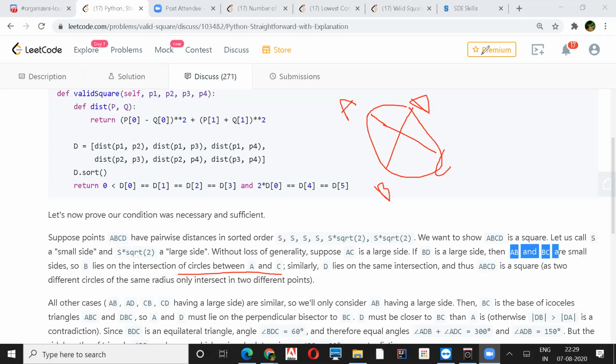So D0, D4. What is this D5? D4 and D5 are diagonals. D0 is not a diagonal. D0 to D3, they are all sides, and D4 and D5 are only diagonals. Okay, got it. So the way you were saying, root 2 times, that is what he's trying to do here. But he's doing the square and then saying, because it's already a square. So then he's doing it. Makes sense. I don't know what this circle is telling.